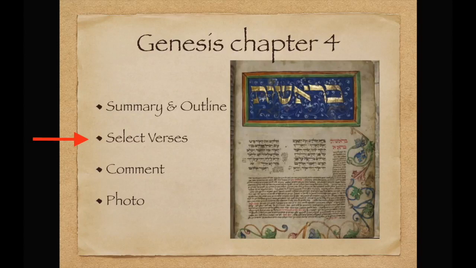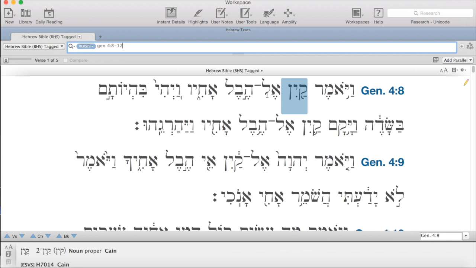The verses that I have chosen to read are verses 8 to 12, the story of the first murder, and then how Yahweh finds out about it, and then begins to punish Cain. So let's read it inside. Vayomer Cain el Hevel achiv, and Cain said to Hevel his brother. We don't know really what he said, but for that, stay tuned for the comment.